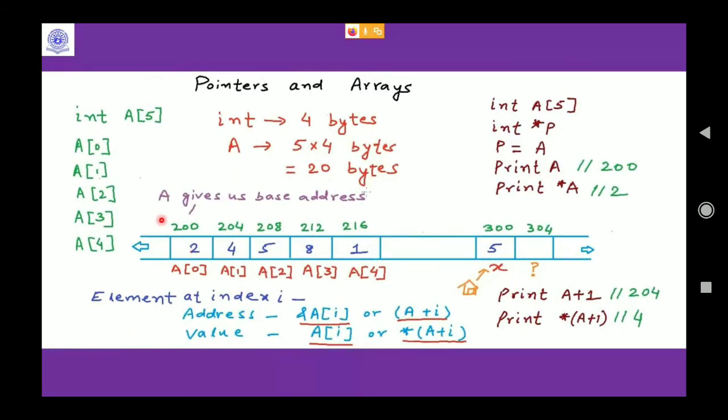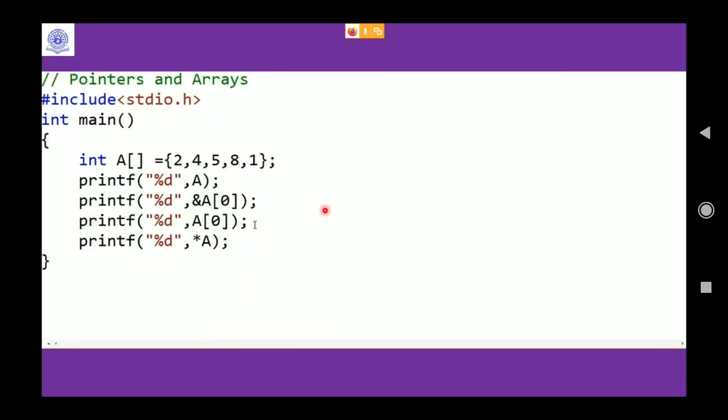I have already told you that the name A gives us the base address of the array. Now, try this example at home, the same example we have done here. I've named an array, initialized some values, and printed with percent d A. What do you think the first printf statement will print? Base address, because A represents the base address.